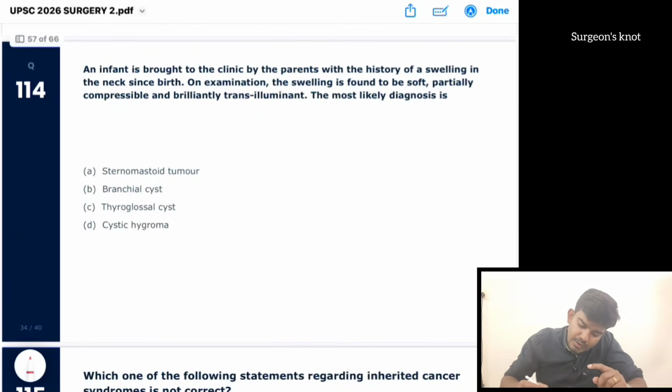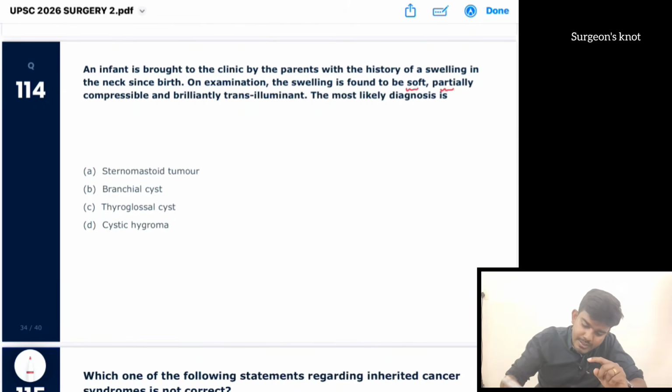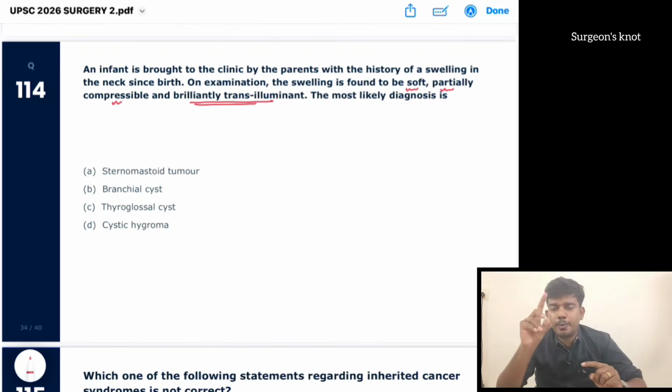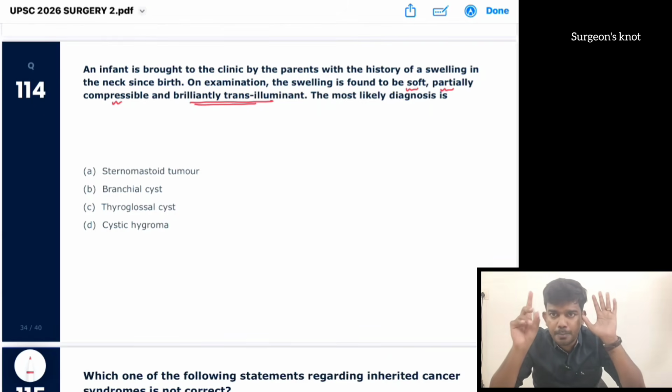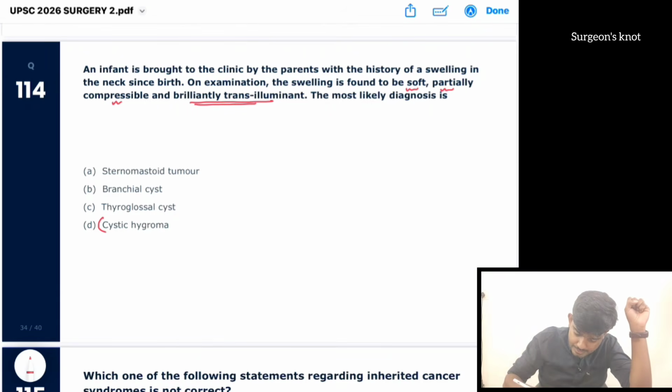An infant is brought to the clinic by the parents with the history of swelling in the neck since birth. On examination the swelling is found to be soft, partially compressible, brilliantly transilluminant. That will get a point. There are only 5 swellings that are brilliantly transilluminant. Number 1, cystic hygroma. Here there is a neck swelling from birth, partially reducible, also brilliantly transilluminant, everything is suggestive of cystic hygroma.